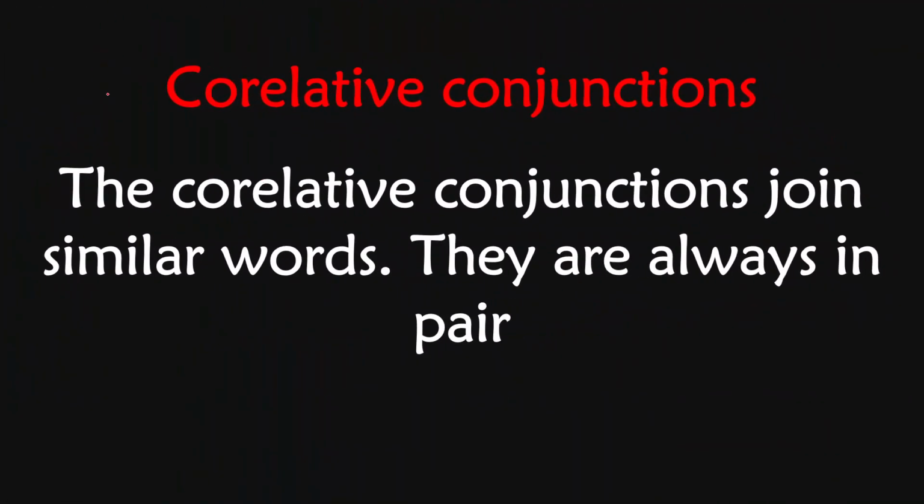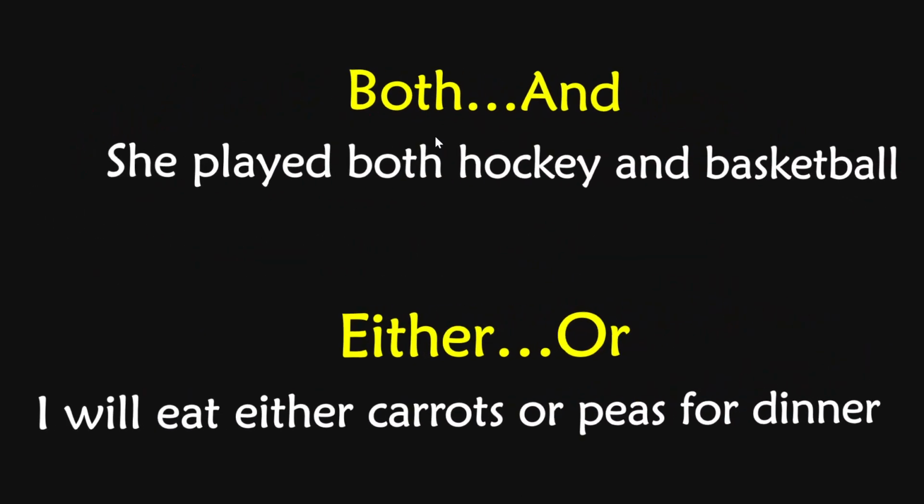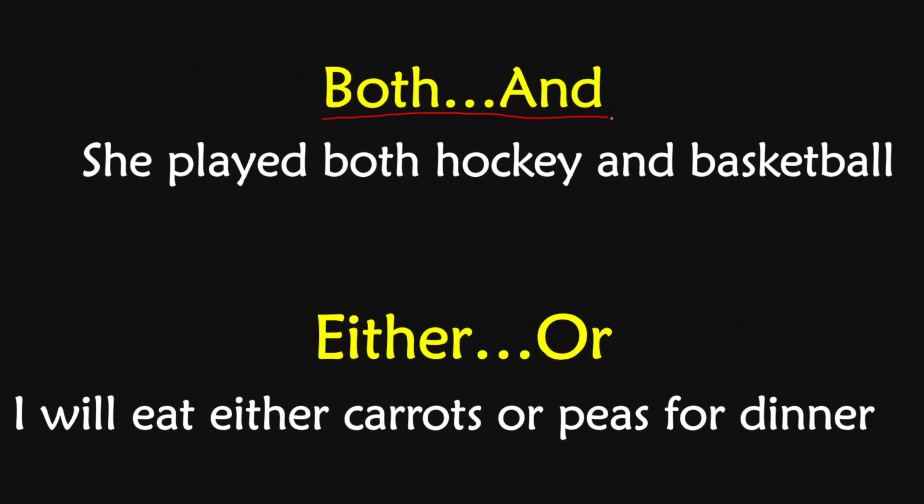Let's learn the third type of conjunctions, that is correlative conjunctions. So what are the correlative conjunctions? The correlative conjunction joins similar words, students. They are always in pair. So let's learn what they are. The first is both and. How does it come in the sentence? She played both hockey and basketball.